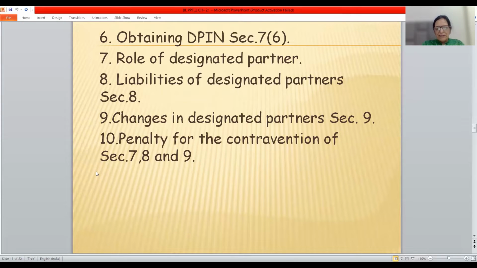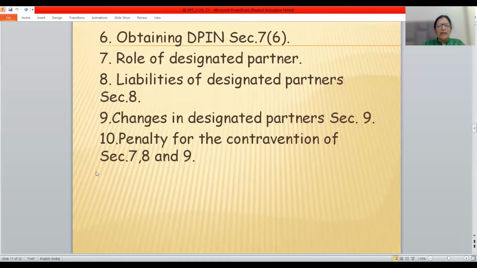He has been convicted by a court for any offence involving moral turpitude and sentenced to imprisonment for a period of not less than 6 months. Or has been convicted by a court for an offence involving Section 30 of the Act. So friends, all 4 points I have talked about are disqualifications of the designated partner. Such a person cannot be appointed as designated partner in the LLP.